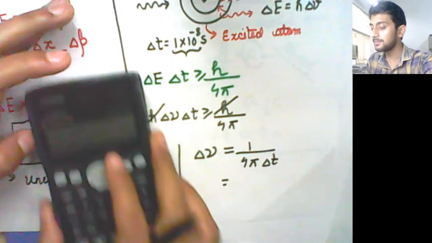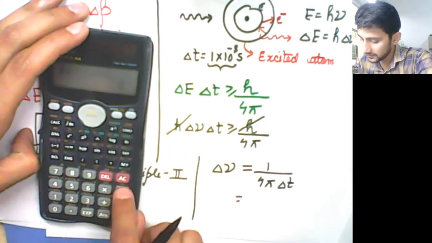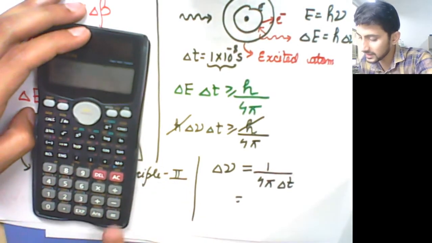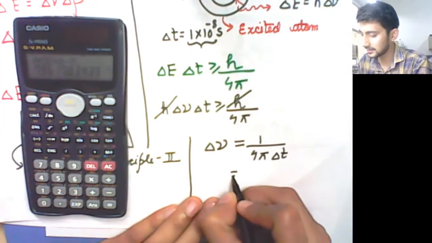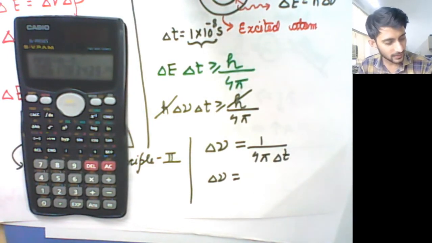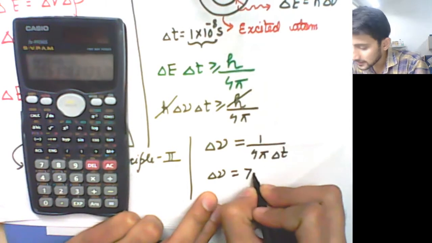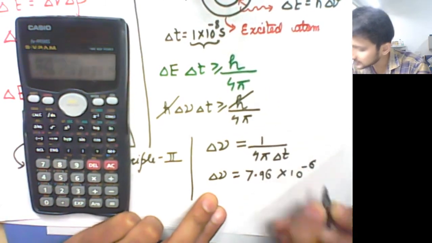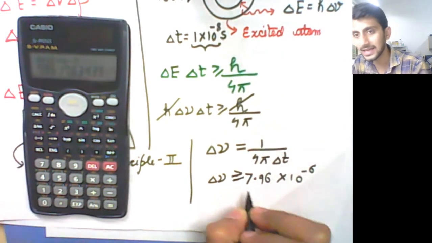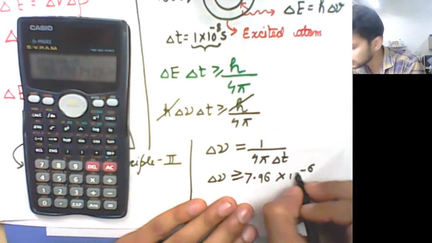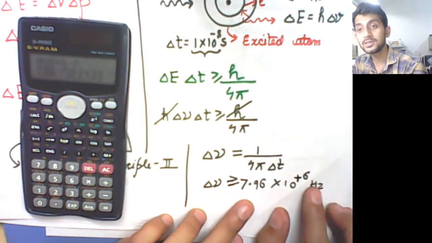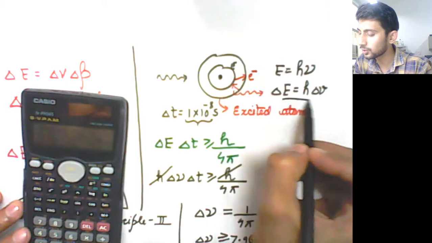If you calculate with this time period, what you will get is 1 divided by 4 divided by 3.14 divided by 10 to the power minus 8. So the uncertainty in frequency, not the frequency itself, which is coming is nearly 7.96 into 10 to the power 6. So at least this much uncertainty will be there. And you can put the sign that it is at least 7.96 into 10 to the power 6 hertz. There is nothing like minus 6 hertz. So there can be an uncertainty of 7.96 megahertz or more in the frequency of this photon.